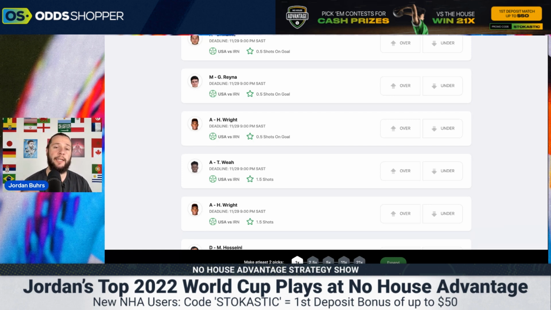Wright, he's gonna get into slightly better positions. He has played 50 minutes total, but the predicted lineups do say that he is looking good to start. So I do think Wright, he's going to be the talisman. I do wish Weston McKennie was on here because I think he's going to be the game changer for this USA team. I do think, again, this USA-Iran game is all to play for.